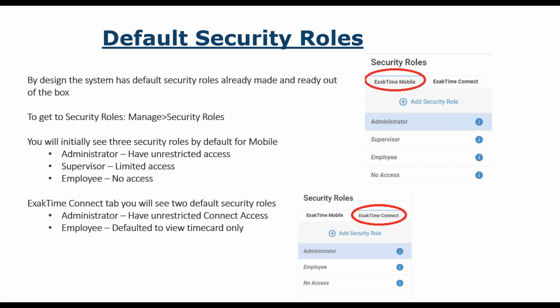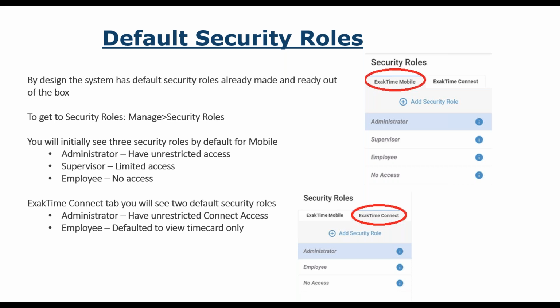So of the three that are defaulted, the administrator on the mobile app has unrestricted access. It has everything, and you really can't modify that security role other than the face front photo, because we want them to have the keys to the kingdom. We want them to be able to do everything on the mobile side.